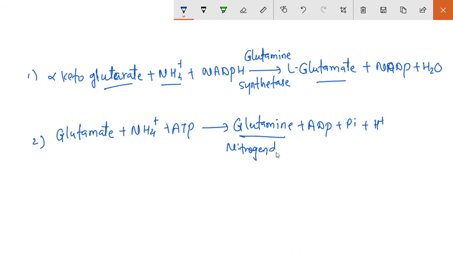This glutamine works as a major nitrogen donor, acting as a nitrogen donor in the biosynthesis of a wide range of nitrogen containing compounds. The glutamine gives nitrogen to these organic compounds.